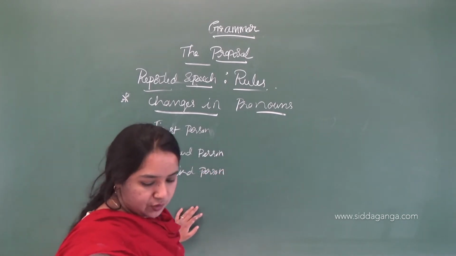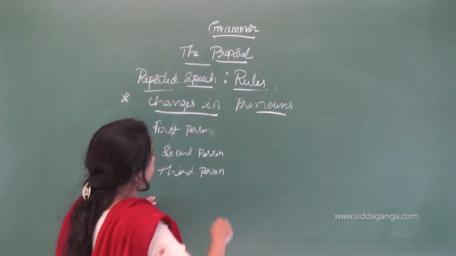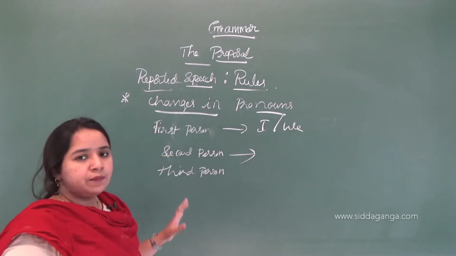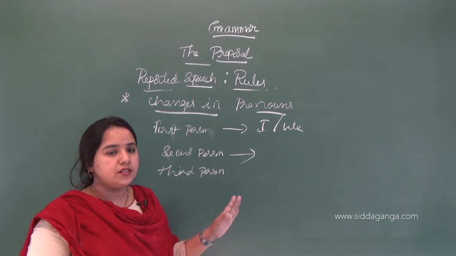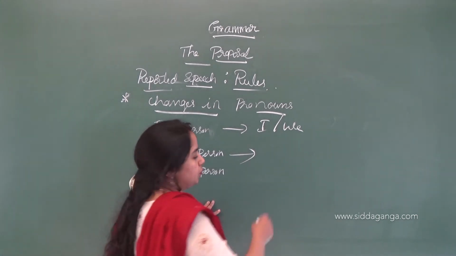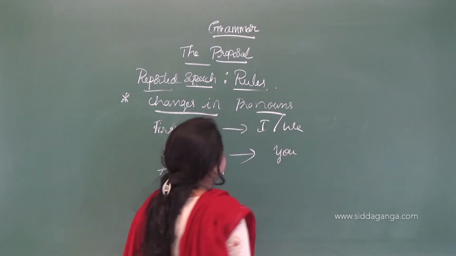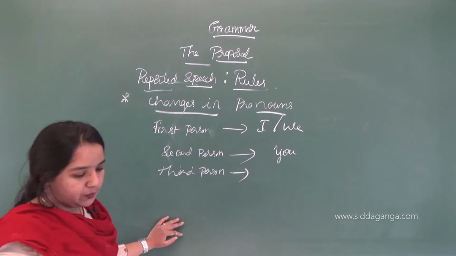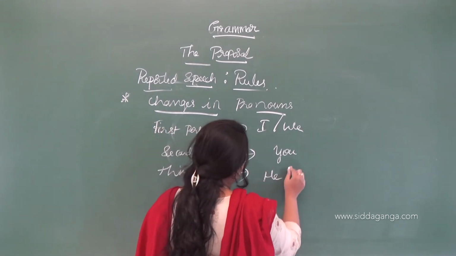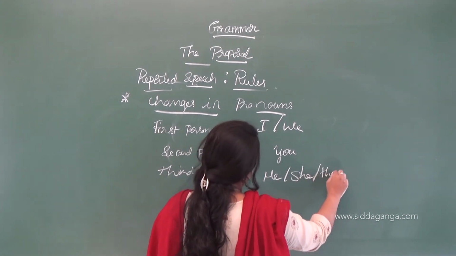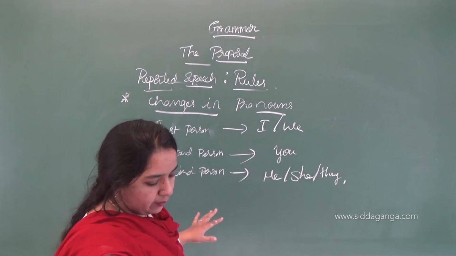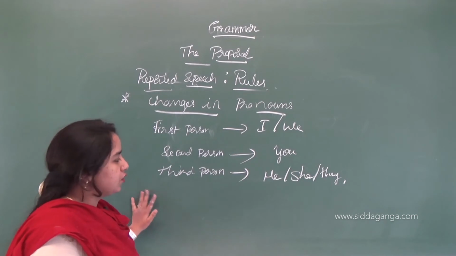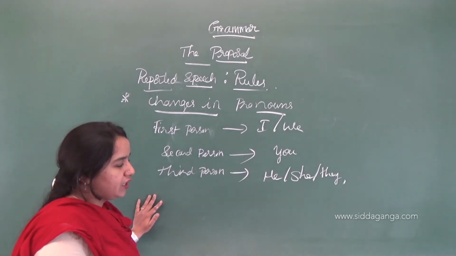The first person is I, we. Second person is you. Third person is he, she and they. Sorry, I will explain here. So the first person is I or we, the second person is you, and the third person is he, she and they.